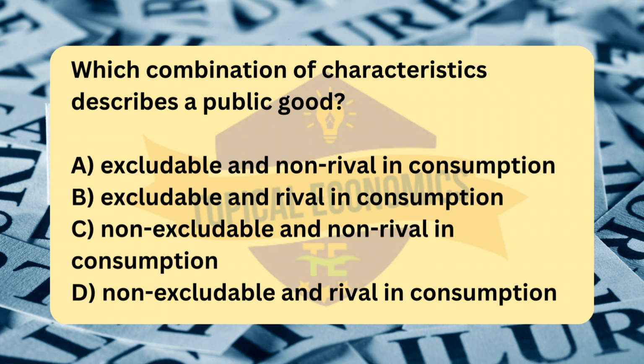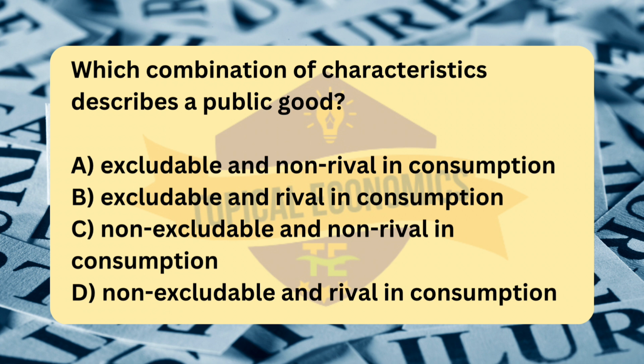Analyzing the other options. Option A, excludable and non-rival in consumption, describes a club good, also known as a quasi-public good, like cable TV or a private park. While people can use it without reducing others' use, non-rival, access can be restricted, so it is excludable. Next, option B, excludable and rival in consumption, describes a private good, such as a sandwich or a car. These goods are excludable, you can prevent others from using them, and rival, one person's consumption reduces the amount available